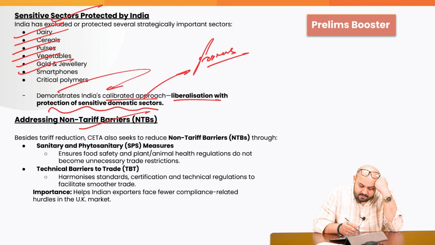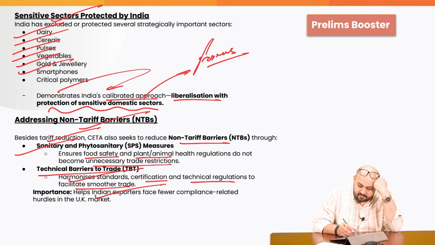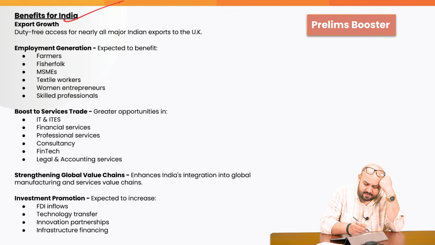Addressing the non-tariff barriers: besides tariff reduction, CETA also seeks to reduce the non-tariff barriers. For example, sanitary and phytosanitary measures ensure food safety and plant or animal health regulations do not become unnecessary trade restrictions. Technical barriers to trade: harmonizes the standard certification and technical regulations to facilitate smoother trade. Helps the Indian exporters to face fewer compliance-related hurdles in the UK market. What are the benefits for India?